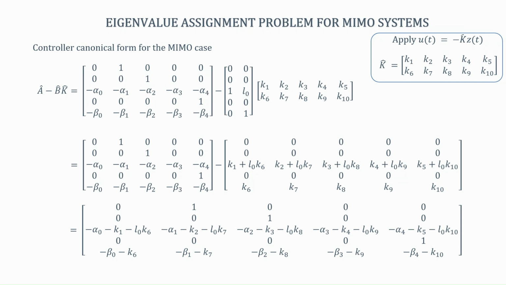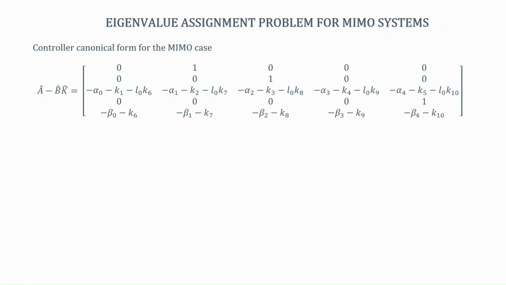Important thing to note here is that K1, K6, K2, K7, K3, K8, K4, K9, K5, K10, all these are changeable. That means I can take any value I desire in those points, which means these values can be assigned arbitrarily, whatever I want. So, let us go ahead and see how that helps us.